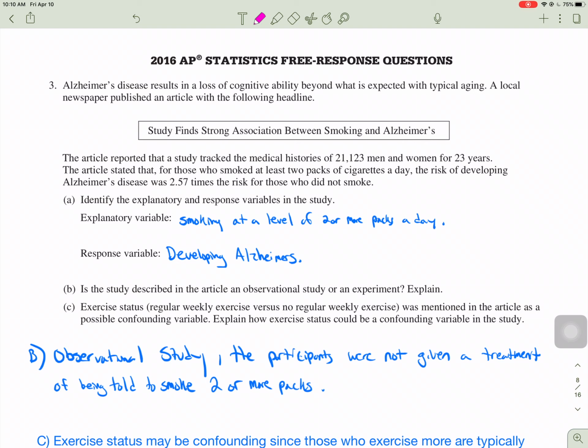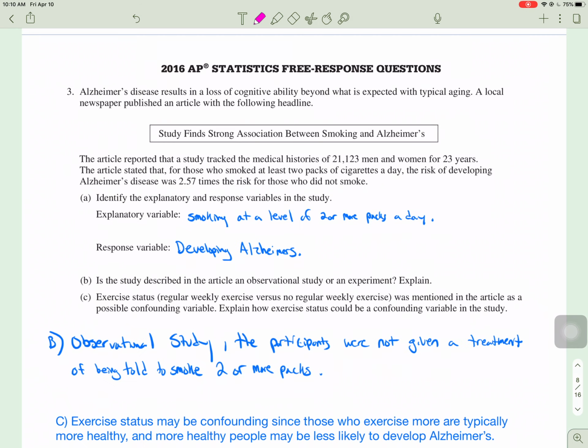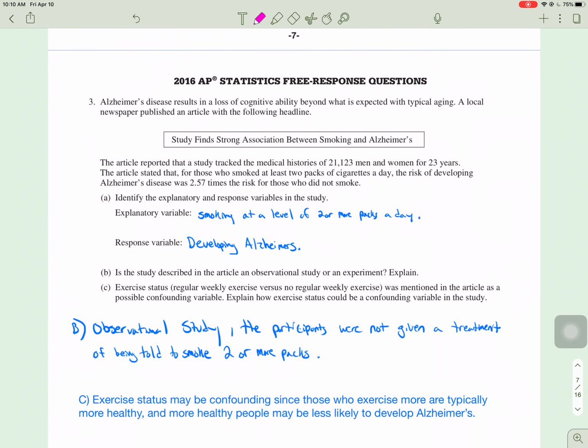So anytime you have to explain a confounding variable, you should really mention in what direction it will confound it. So I wrote, exercise status may be confounding since those who exercise more are typically more healthy, and more healthy people may be less likely to develop Alzheimer's.